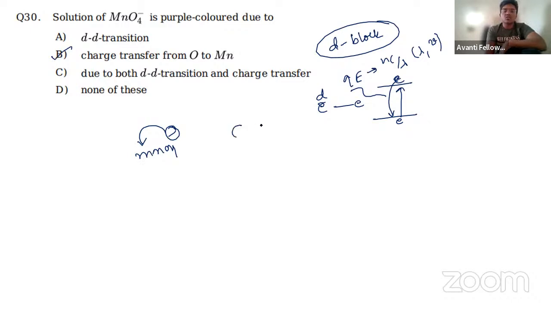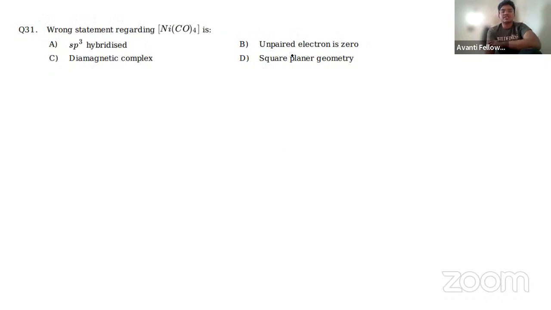Simultaneously, Cr2O7 2 minus also has color. So why are these colors coming? Because of the charge transfer phenomena. Another one is ligand to metal transfer. Ligand to metal transfer, or charge transfer phenomena, is the reason for the color in these MnO4 minus and K2Cr2O7 compounds. Very, very important.